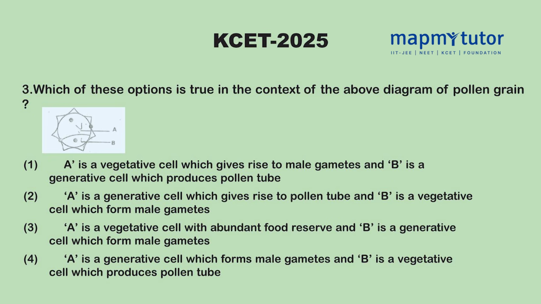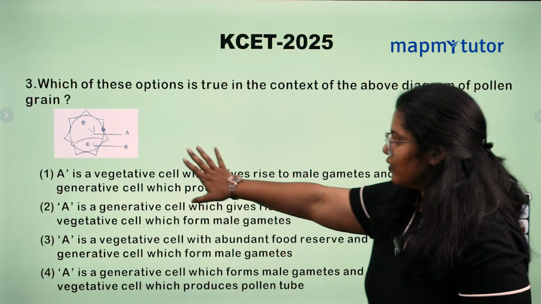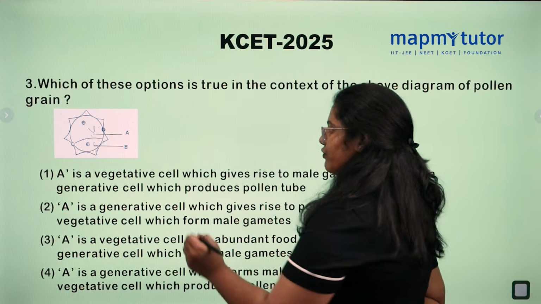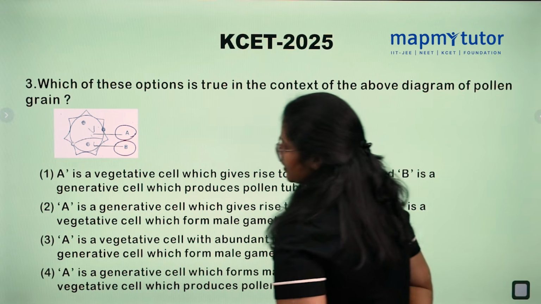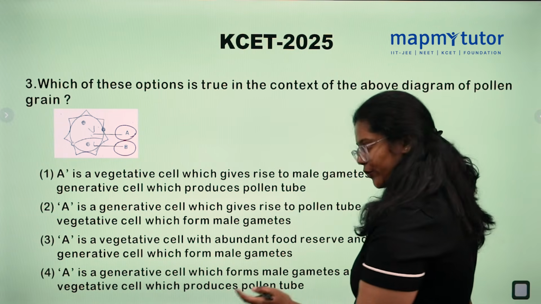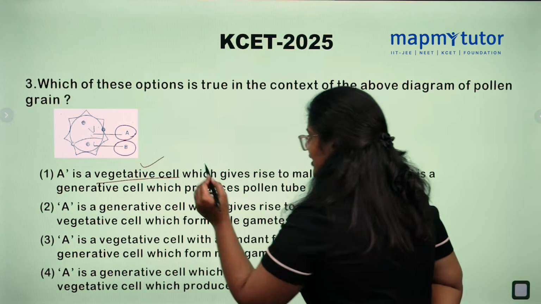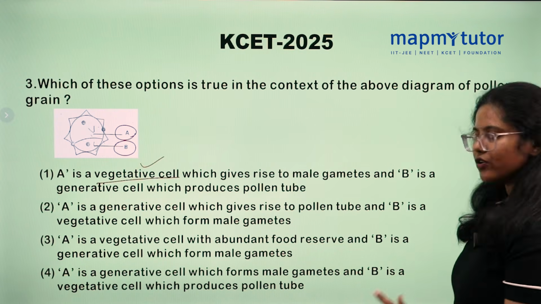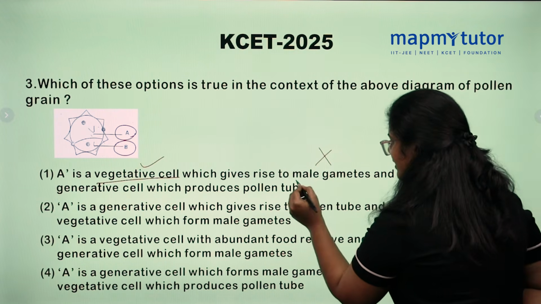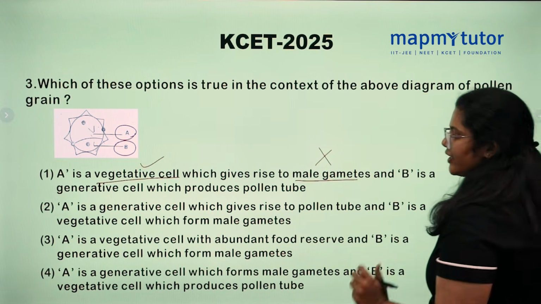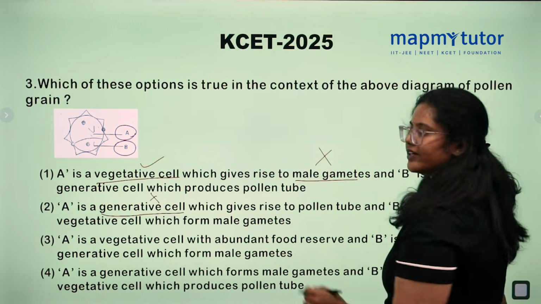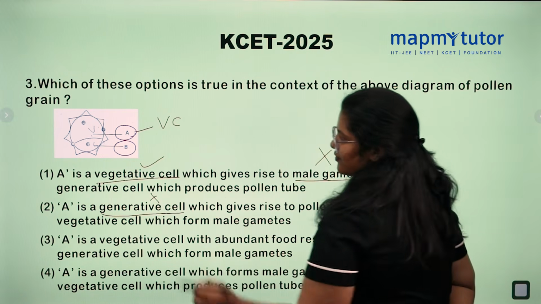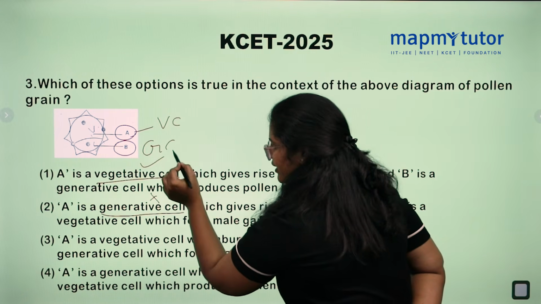Which of the options is true in the context of the above diagram of a pollen grain? So this is a pollen grain. We need to find out what is A and what is B. First option, A is a vegetative cell which gives rise to male gametes. No, the vegetative cell doesn't give rise to male gametes. Second option, A is generative cell. No, A is not a generative cell. A is the vegetative cell and B is the generative cell.